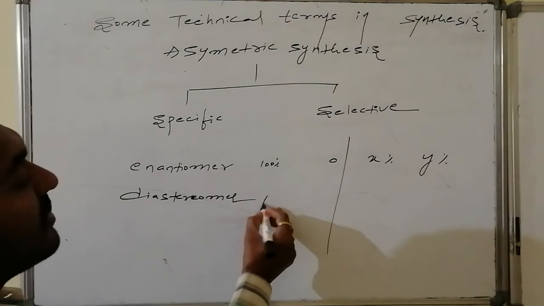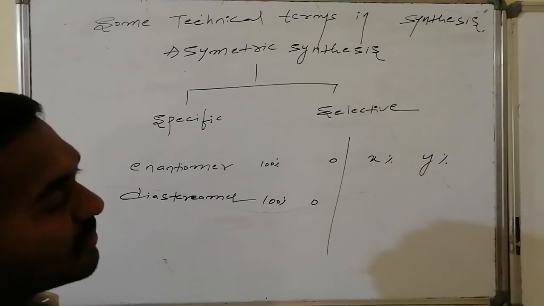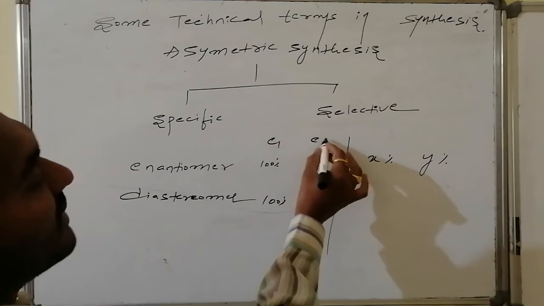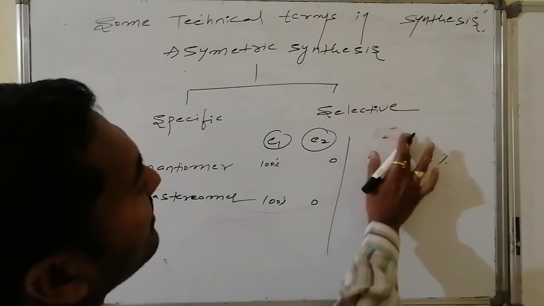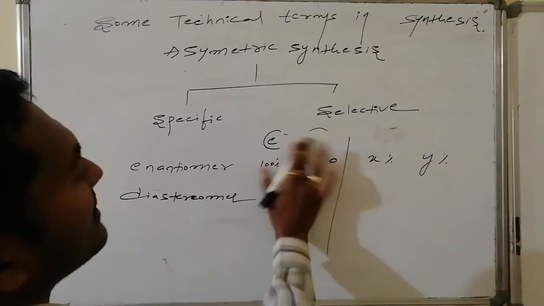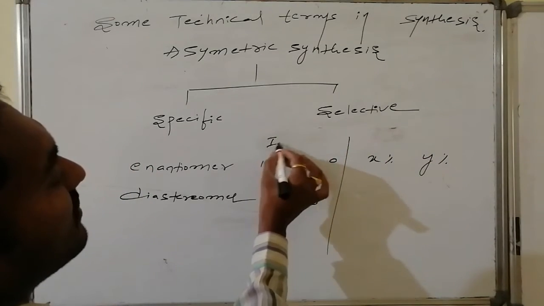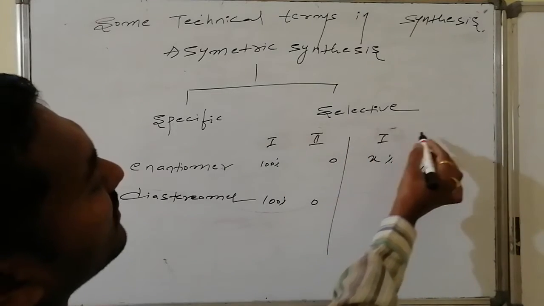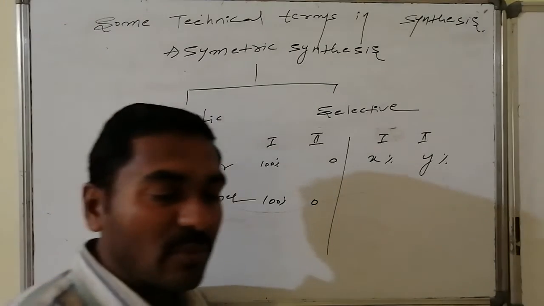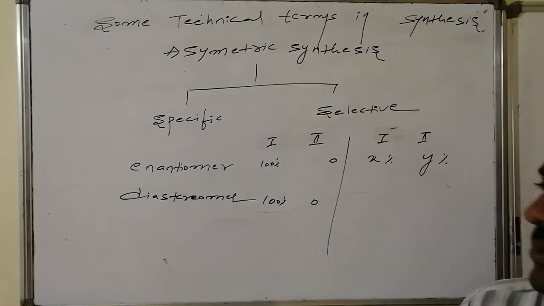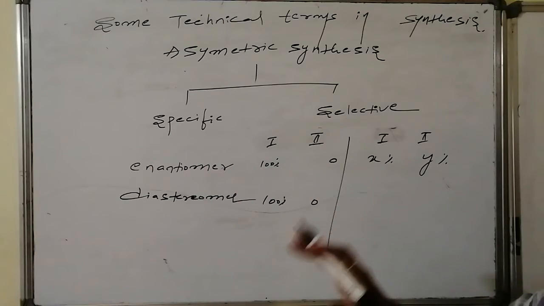Similarly for diastereomers, one of them is 100%, the other is 0. Here I am taking enantiomer 1 and enantiomer 2, expecting 1 as well as 2. In a specific reaction, 1 will be present with 100% exclusiveness, that is an enantiospecific reaction.